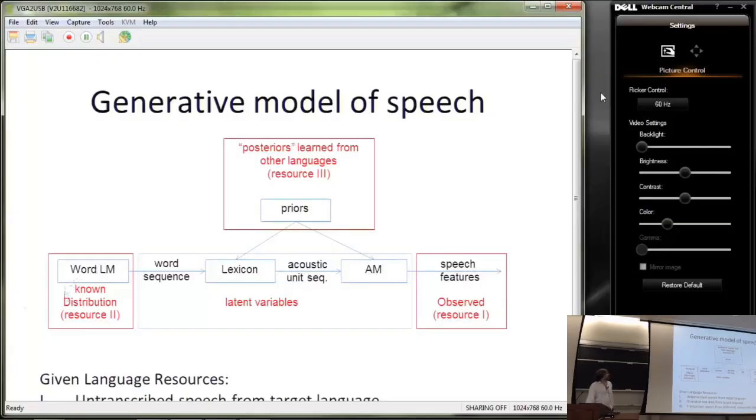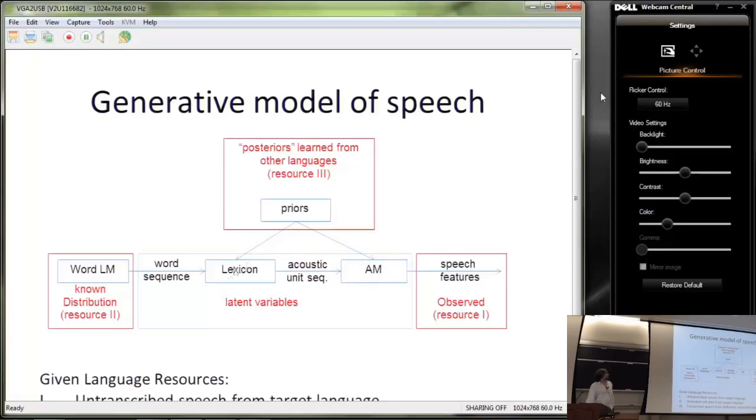But here, the only thing that we have is perhaps the language model that we can train on the data. So we have these resources available: the untranscribed speech, and the text that we can train the language model on. We observe the speech, but we know nothing about this middle part.